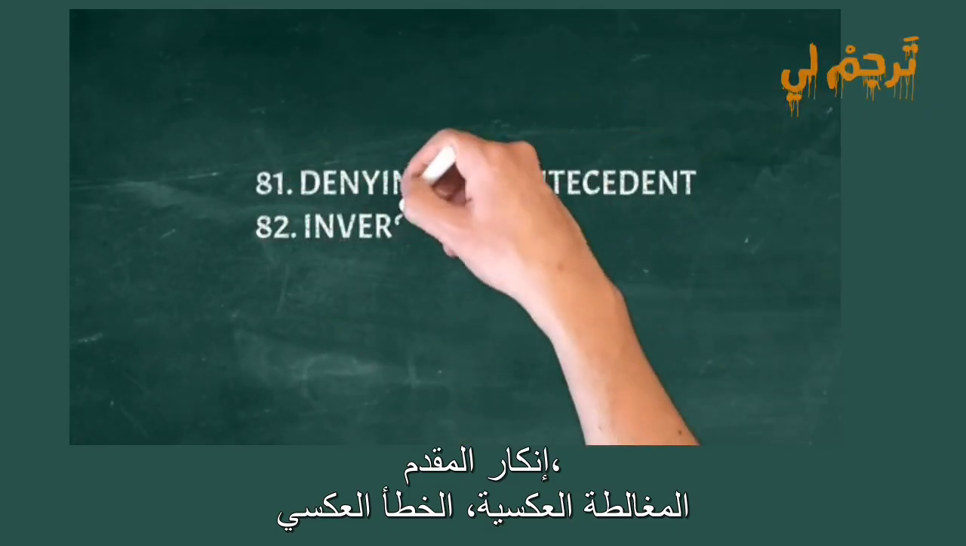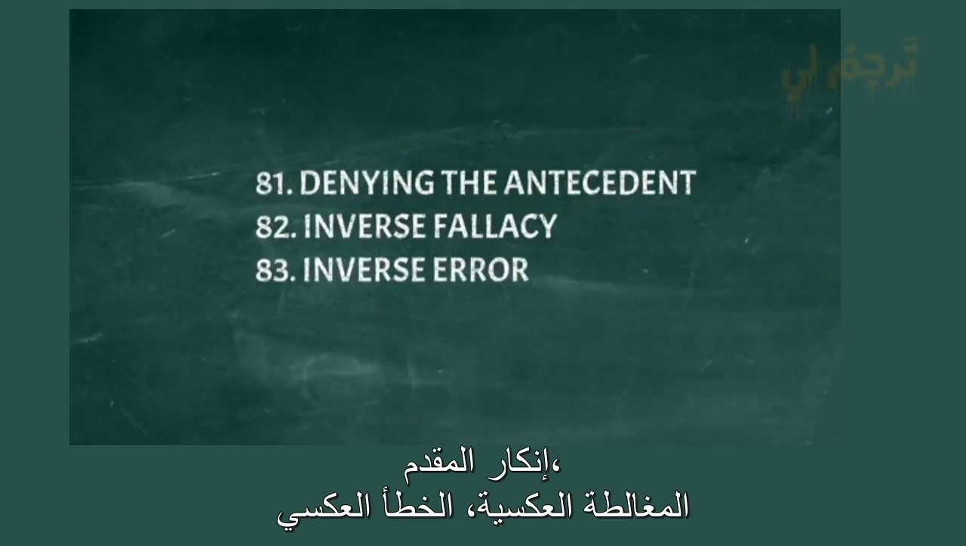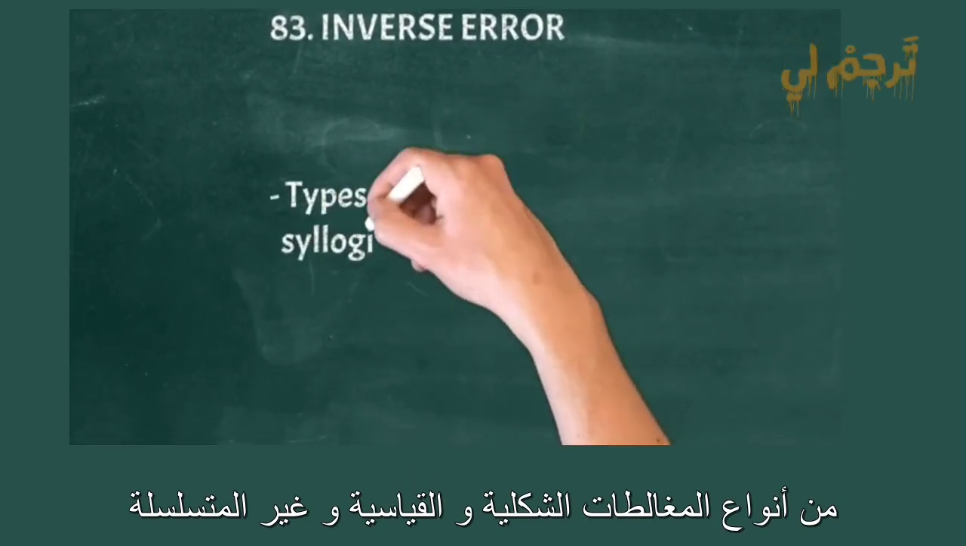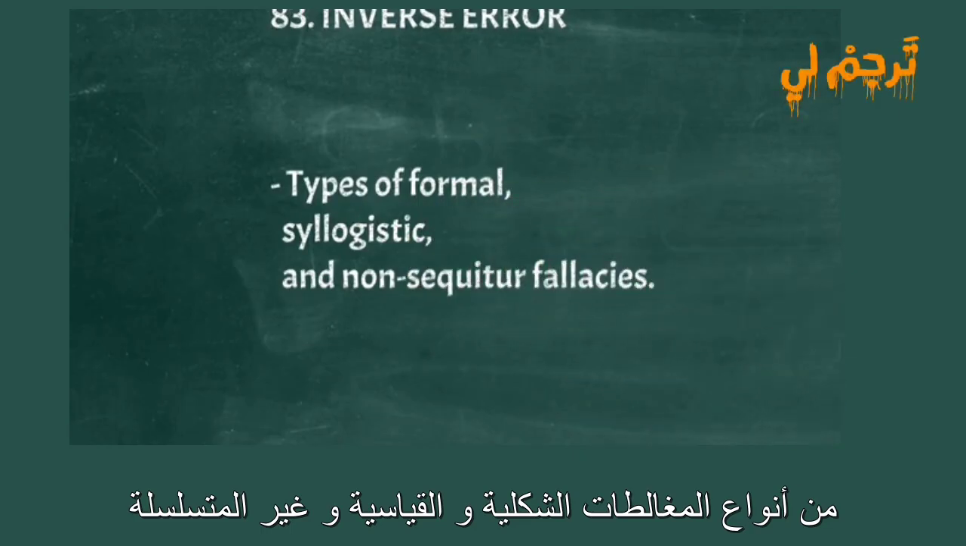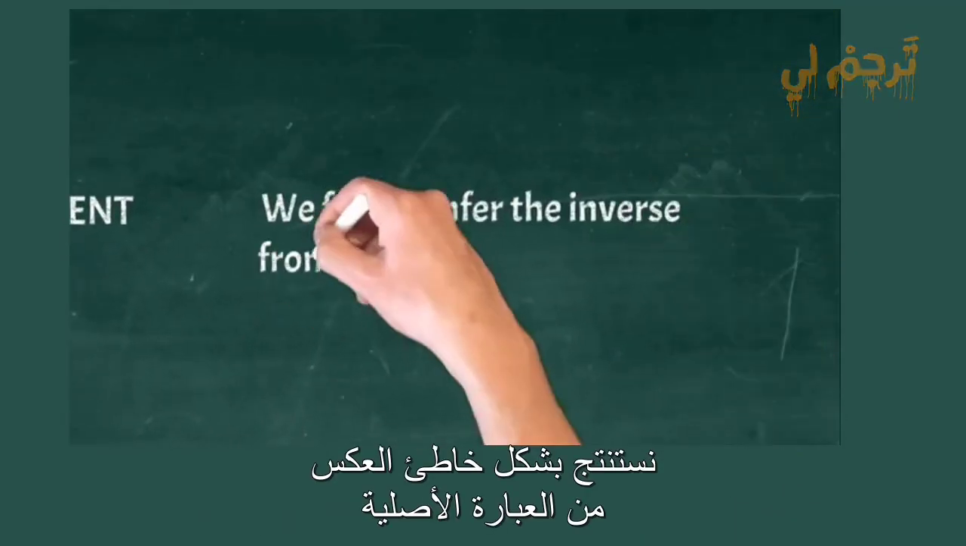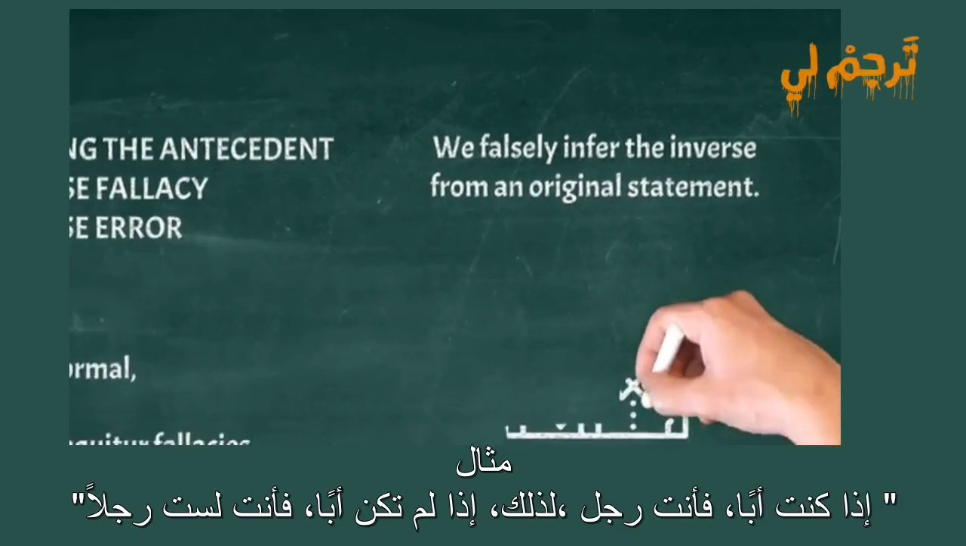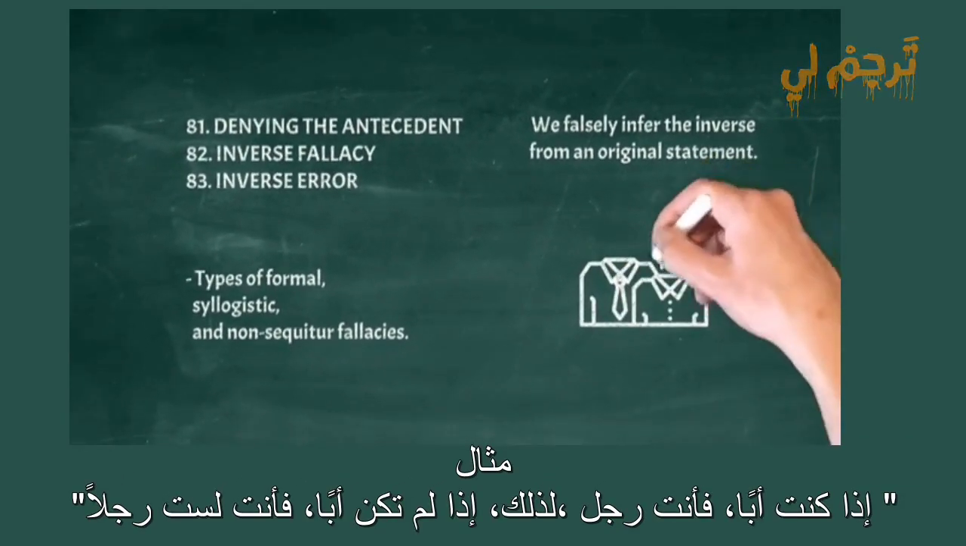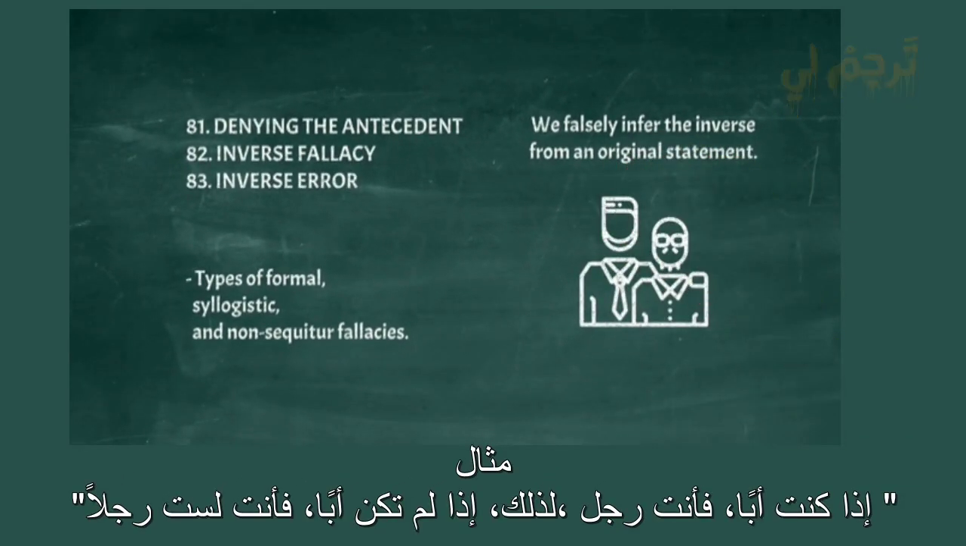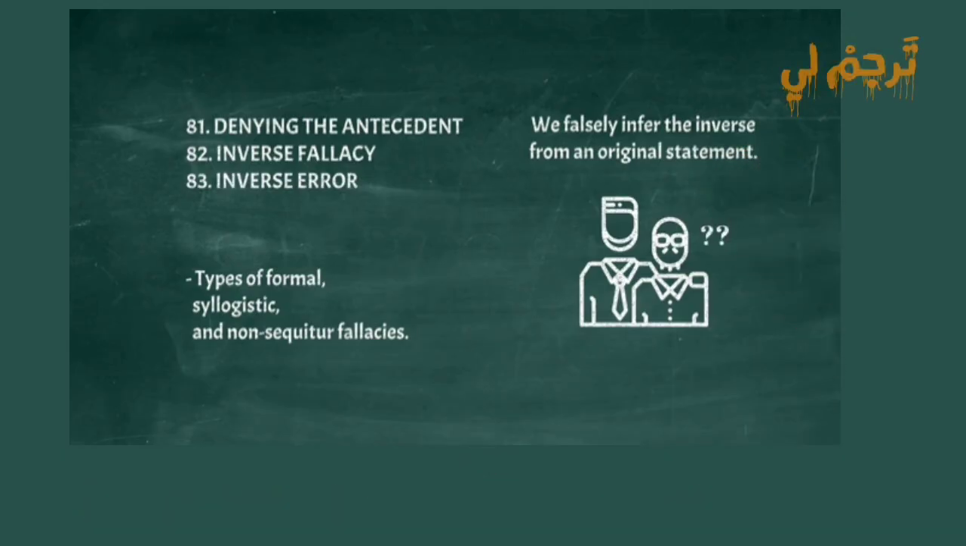Denying the antecedent, inverse fallacy, inverse error. Types of formal, syllogistic, and non sequitur fallacies. We falsely infer the inverse from an original statement. Example: If you are a father, then you are a man. Therefore, if you are not a father then you are not a man.